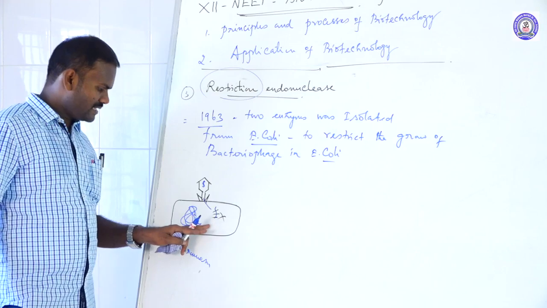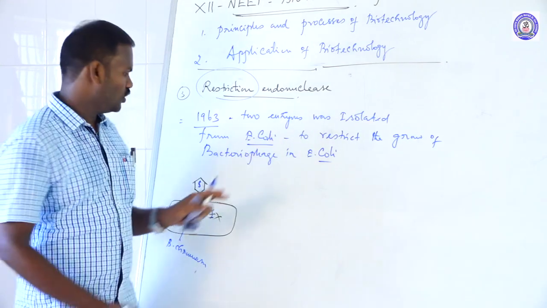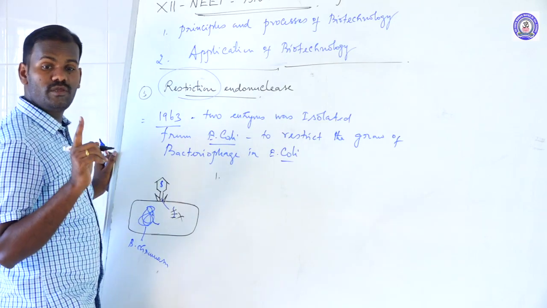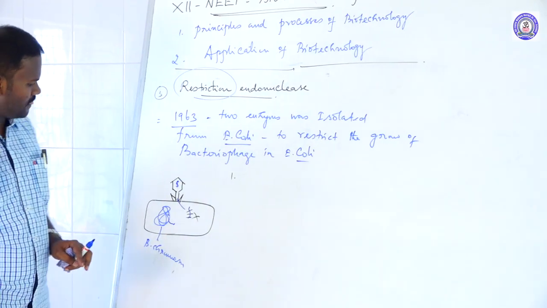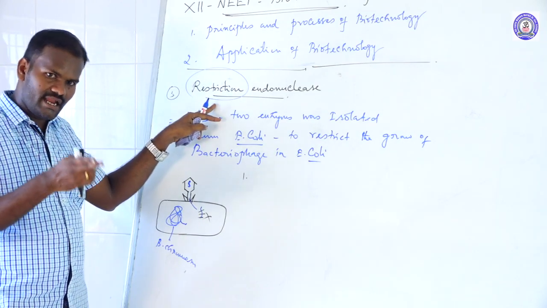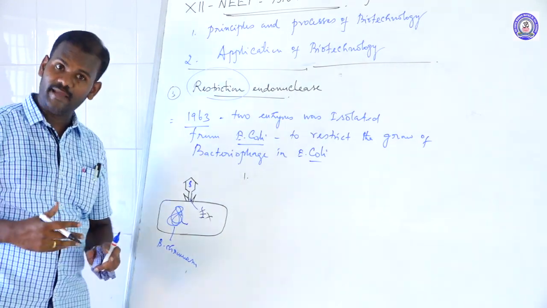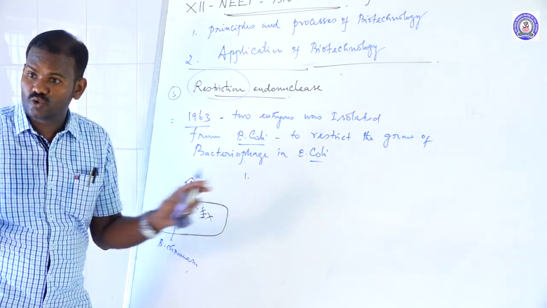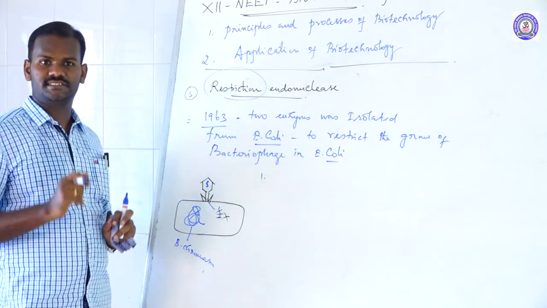This E. coli bacteria produces two types of enzymes. One enzyme adds a methyl group to the DNA of the host. Important question: what is the function of restriction enzymes? They cut the DNA at a specific site. They do not care about the source of DNA, whether it is fungal DNA, mammalian DNA or any other animal DNA. Whenever the recognition sequence is met, the restriction endonuclease will cut it.